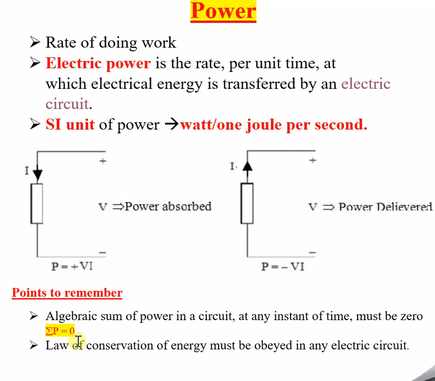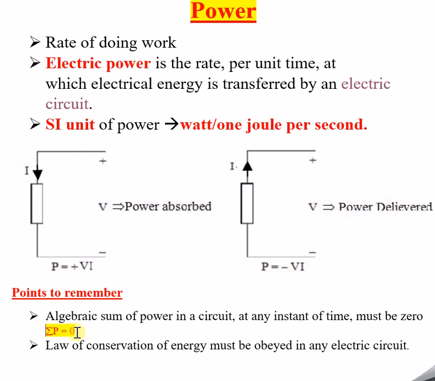The algebraic sum of power in a circuit means, this is only a small circuitry which I have shown you now. Suppose a circuit is very big, where power is coming out or absorbed in various sub-circuits, or there are many circuits within the circuits. In that case, if you measure the algebraic sum of all the powers at any instant of time, the summation must be 0.